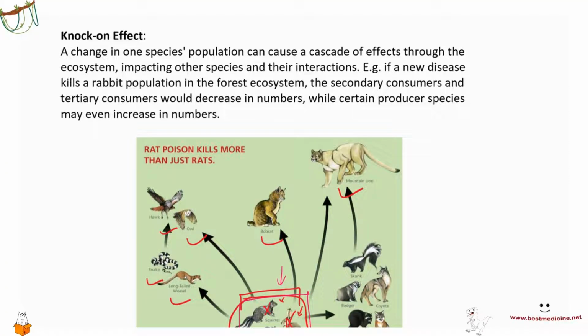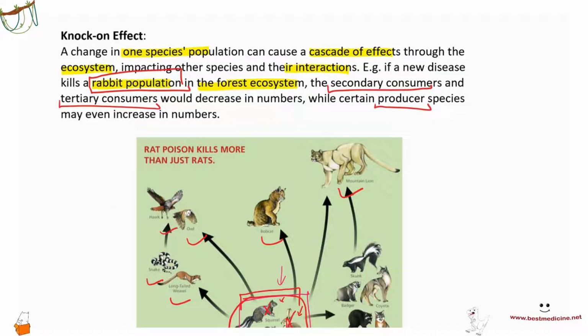So, a change in one species population can cause a cascade of effects through the ecosystem, impacting other species and their interactions. For example, if a new disease kills the rabbit population in the forest ecosystem, well, the rabbits are the prey population. So a lot of things are feeding on the rabbits. And that's going to result in the secondary consumers that eat the rabbits decreasing. The tertiary consumers, which eat the secondary consumers, would also decrease. However, rabbits eat plants, those are the producers, so they will increase.